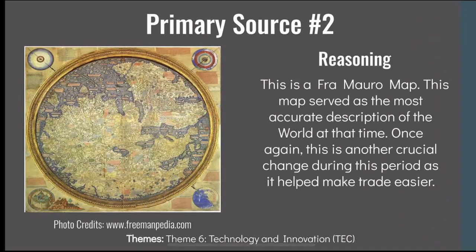Primary source number 2. This right here is a Fra Mauro map. Sorry if I butchered that, but this map served as the most accurate description of the world at this time. Once again, this is another crucial change during this time period as it helped make trade way easier. Some themes this can apply to are Theme 6, Technology and Innovation.